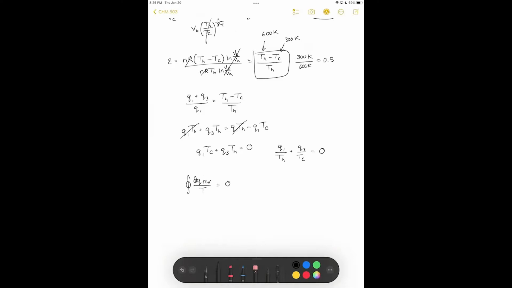In other words, we have found a new state function. We can define a new state function equal to the q reversible over the temperature. And so we'll define this as dS, where this is the entropy. Here we come across a puzzling result. We have entropy, a state function, that is equal to heat, a path function. How can we reconcile these two ideas?